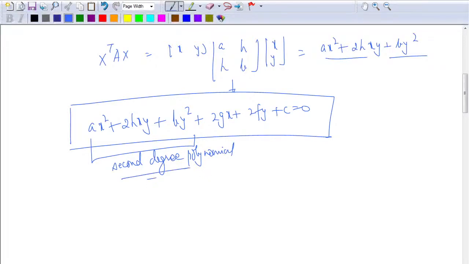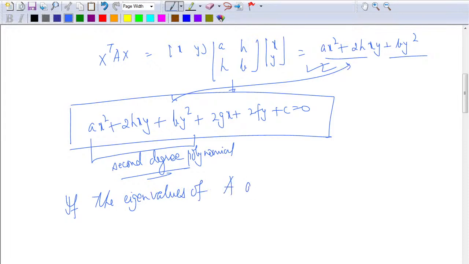And the second degree polynomial is basically coming from this matrix, which is A, H, H and B. So you can see that this second degree polynomial has come from here as such and nowhere else.